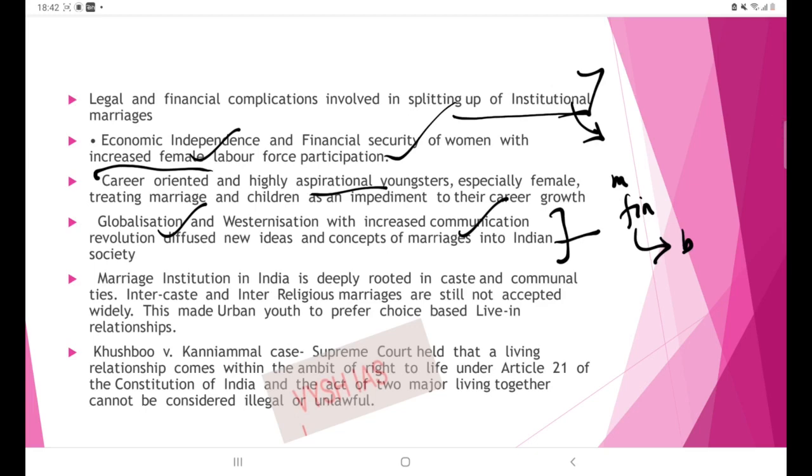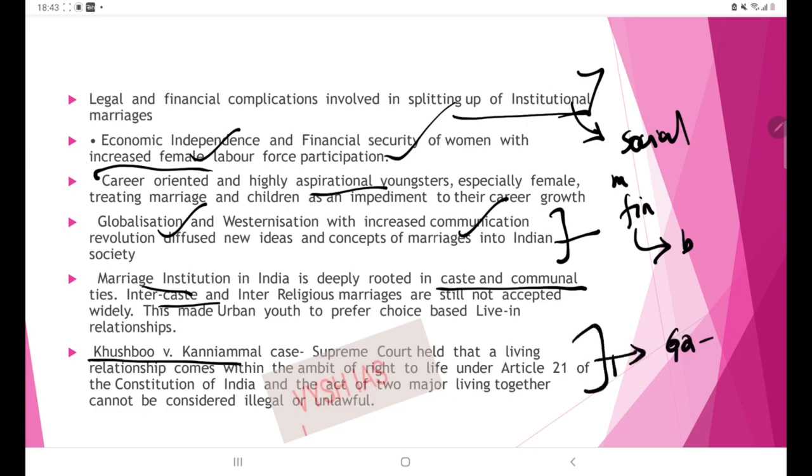Okay. Then next is the relation of marriage with caste and communal ties. Even now in the 21st century, intercaste and interreligious marriages are a social sin in India. Okay, so here you can quote a case law also. Even this particular point you can use in GS2 governance also. So case laws, if you are using, that is also going to boost your answer.